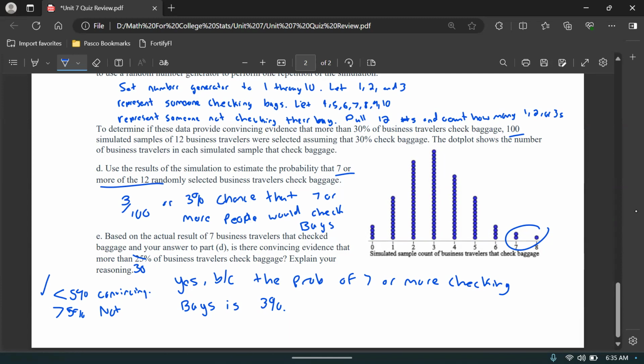So is there convincing evidence that more than 30%? Yes. Because the probability of 7 or more is very unlikely to happen if it was 30%. It's very possible that the real percentage is larger than 30%.